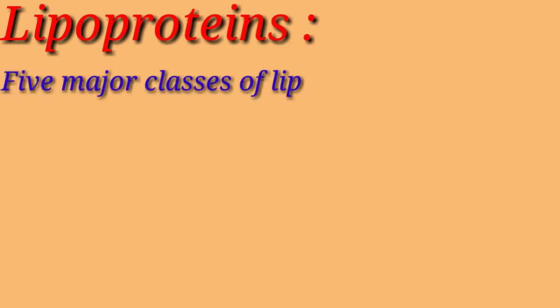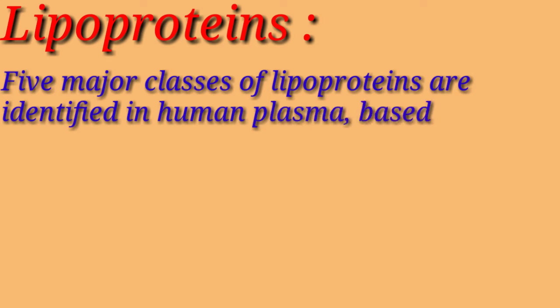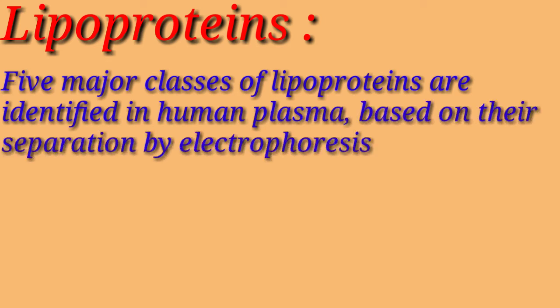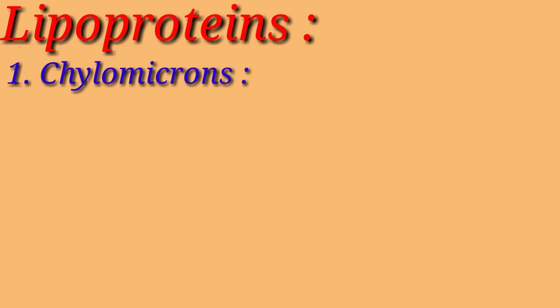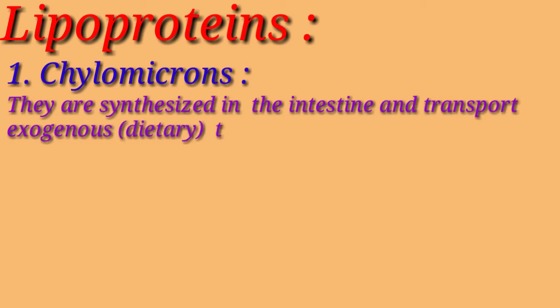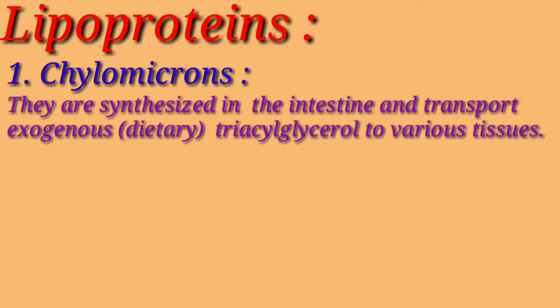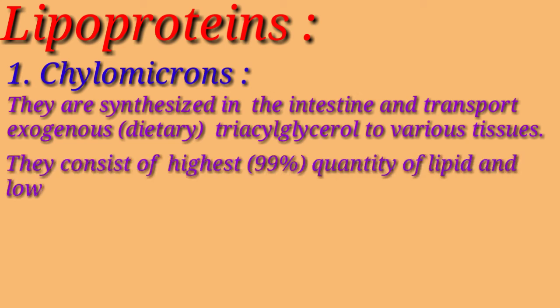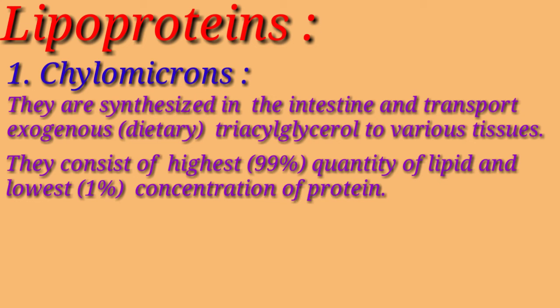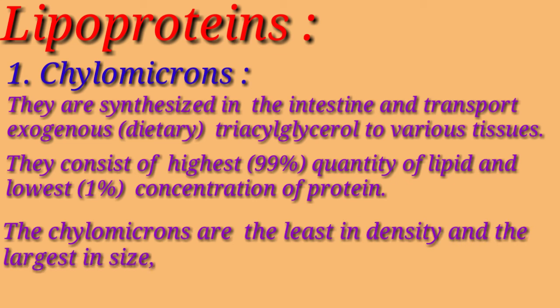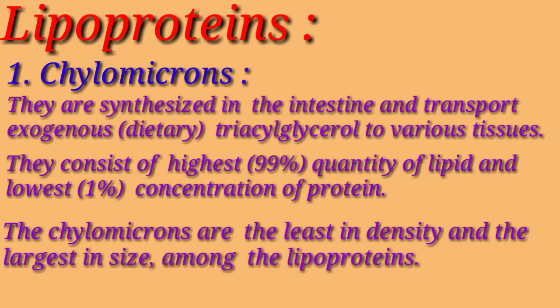Five major classes of lipoproteins are identified in human plasma based on their separation by electrophoresis, that is, based on their densities. So, first is chylomicron. They are synthesized in the intestine and transport dietary triacylglycerol to various tissues. They consist of highest quantity of lipids and lowest concentration of proteins. The chylomicrons are the least in density and the largest in size.